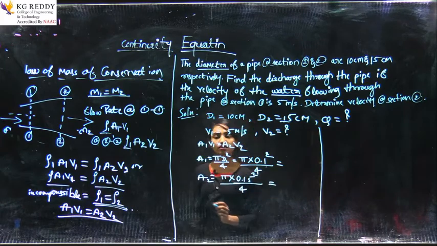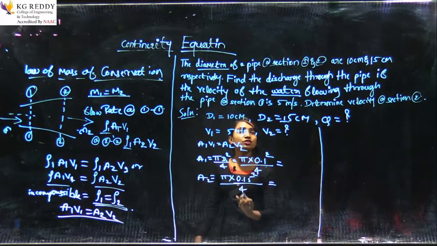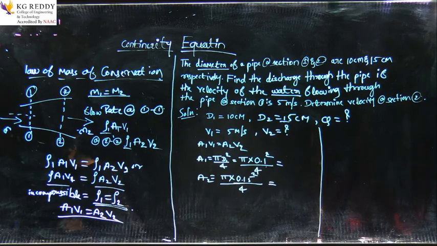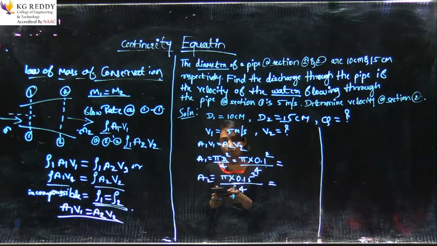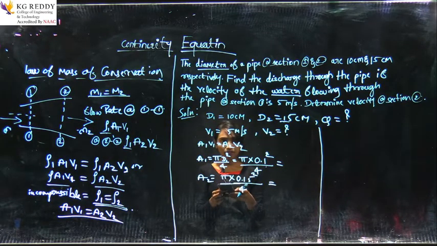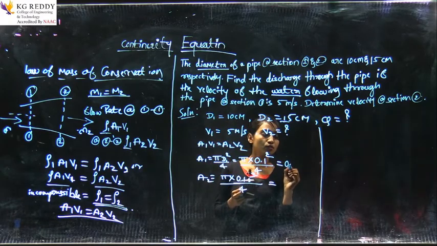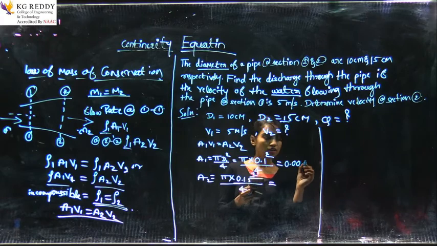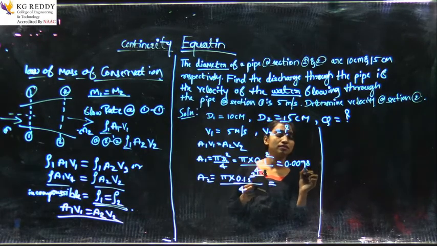Just calculate this, the simple calculation, we will solve this. The first one is pi into 0.1 square divided by 4. So, we got the answer 0.0078. I hope all of you got the same answer.